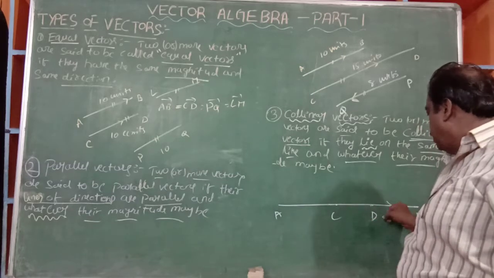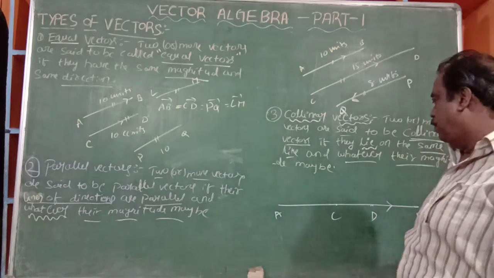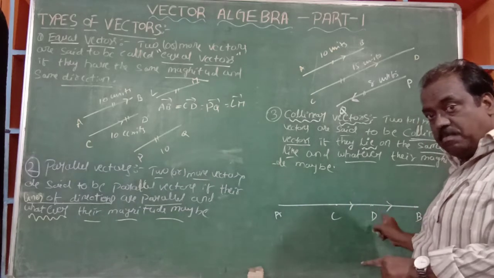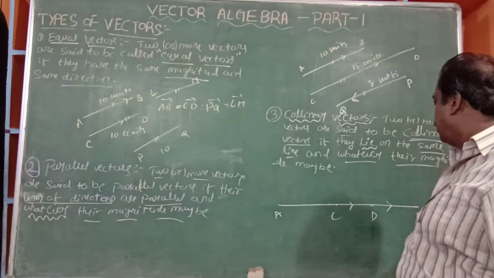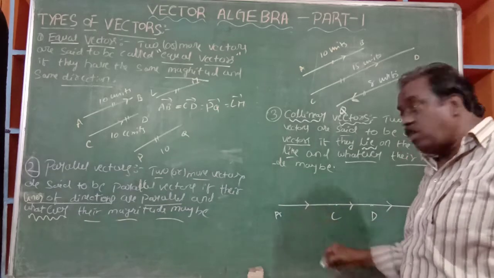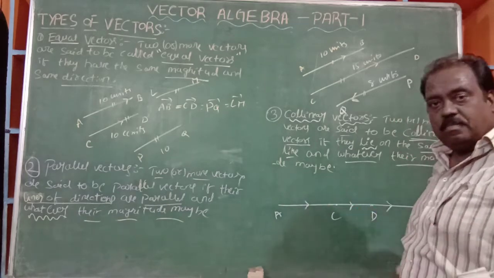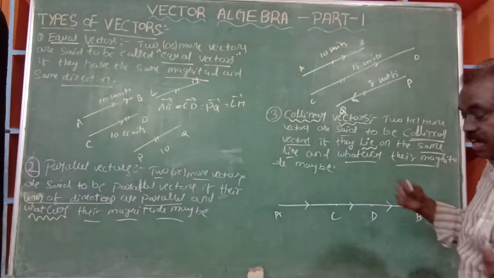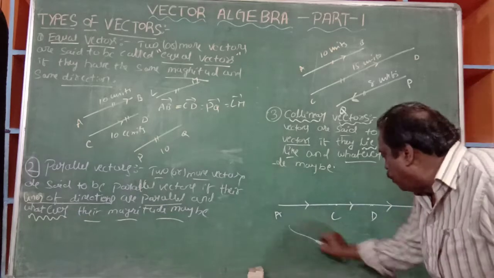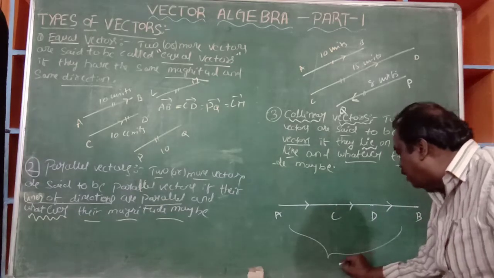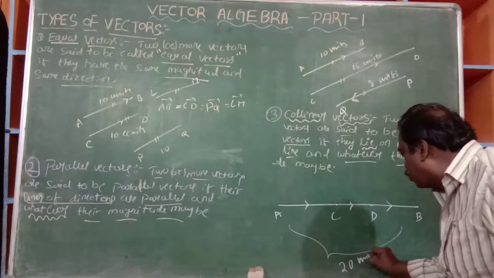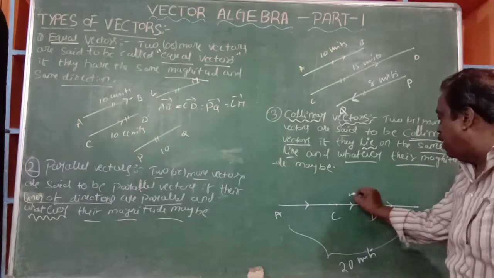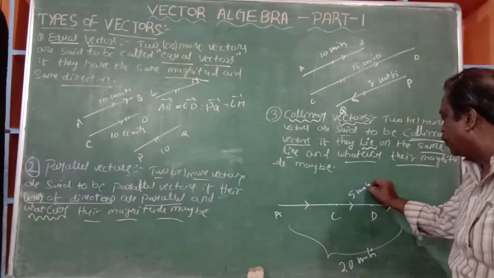Of course, AB bar is a vector. CD bar is also a vector lying on the same line. AC bar is a vector lying on the same line. DB bar is also a vector lying on the same line. Suppose the total AB bar is some 20 units, its length, magnitude, is 20 units.